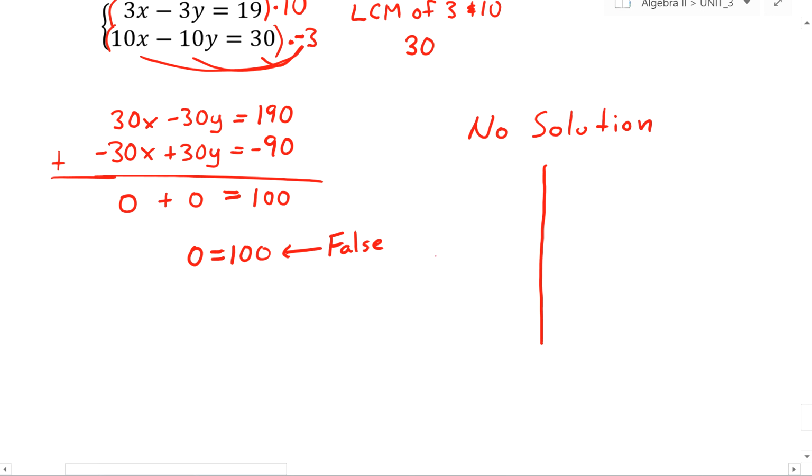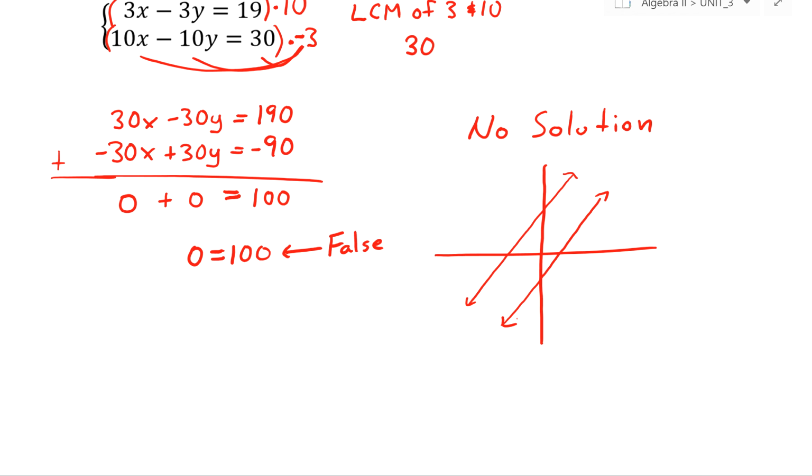Graphically speaking, this means that both of my equations are parallel to each other. In other words, they'll never intersect. There's no point that they share in common. There's no point of intersection. So there is no solution.